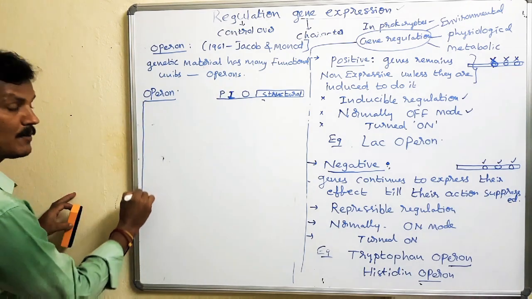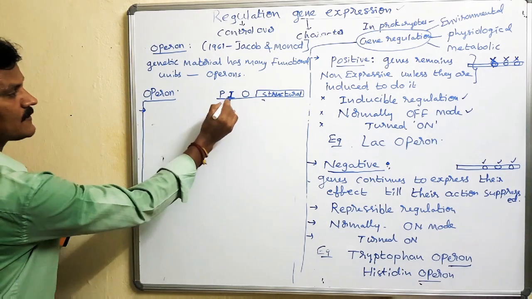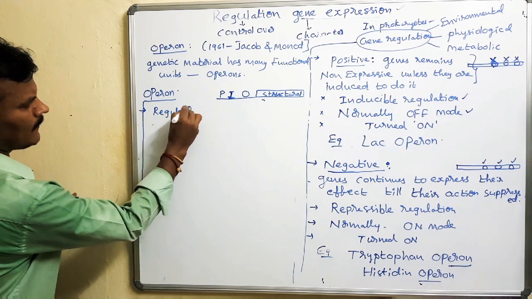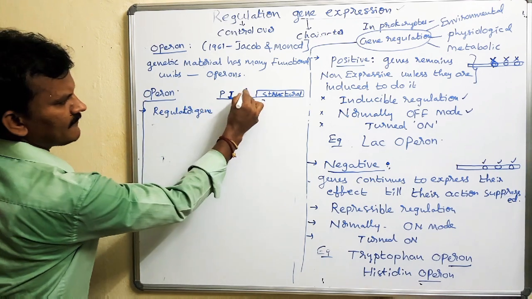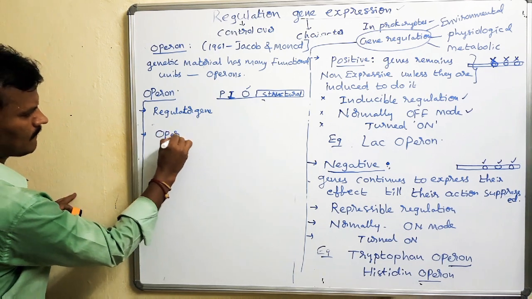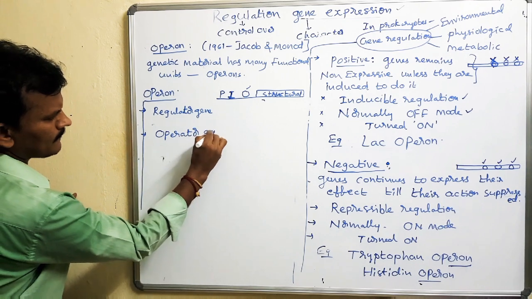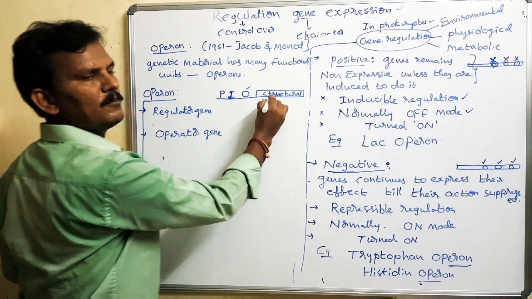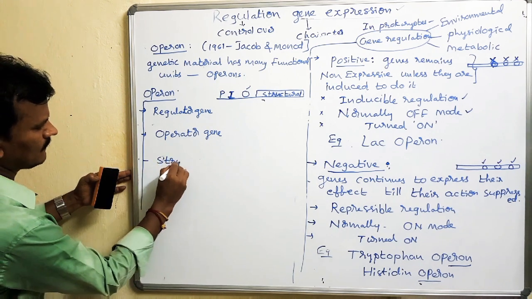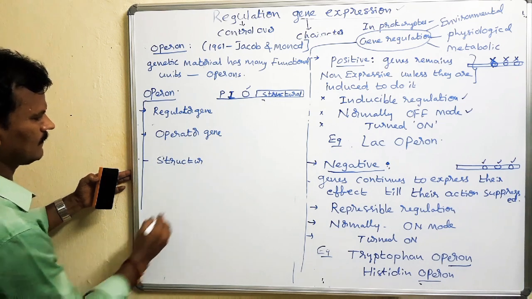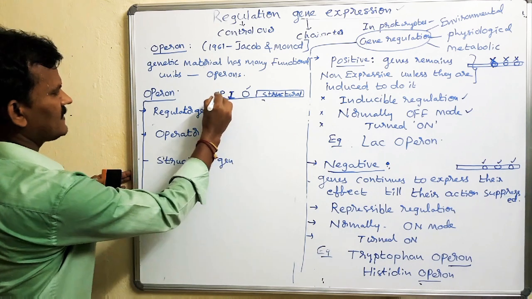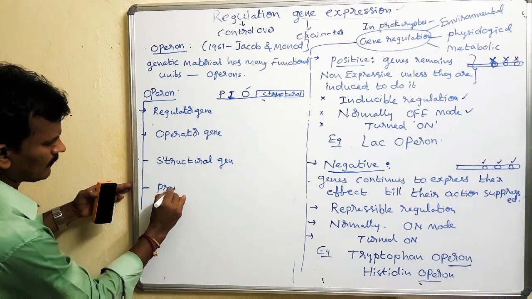So an operon has a minimum of 4 genes. What are they? The regulator gene, the operator gene, the structural gene, and the promoter gene.